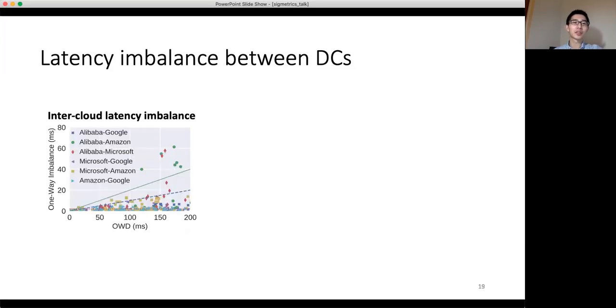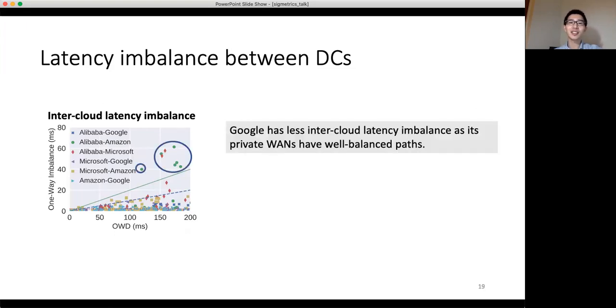This figure shows the latency imbalance between data centers belonging to different cloud providers. Google has less inter-cloud latency imbalance due to the same reason that it has well-balanced paths in its private WANs. But eight pairs involving Alibaba's data centers have very large one-way imbalance, no less than 40 milliseconds.